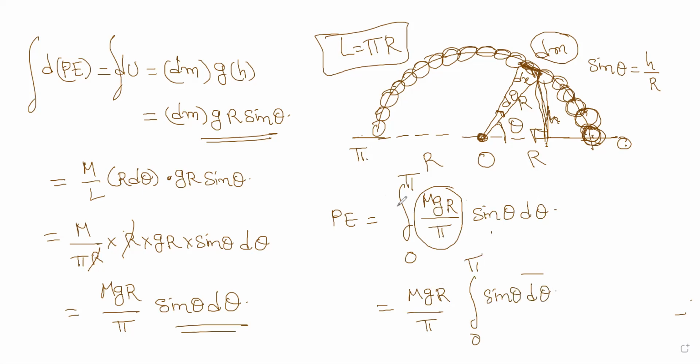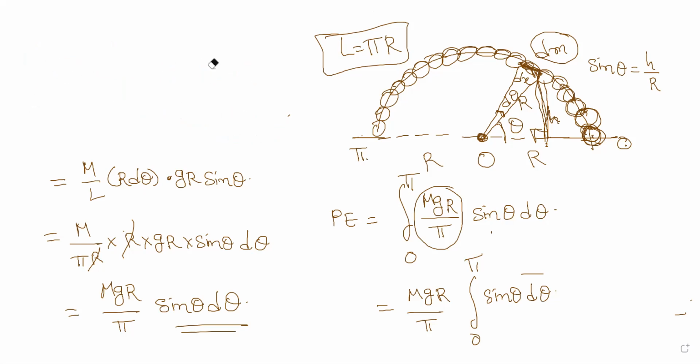Integral sine theta is negative cos theta. So I'll clear this part. I have to work out this integral. The potential energy is mgr by pi, that is, the negative cos theta under the limits 0 to pi. This is what you have. And now the negative sign stays outside. So you have mgr by pi.